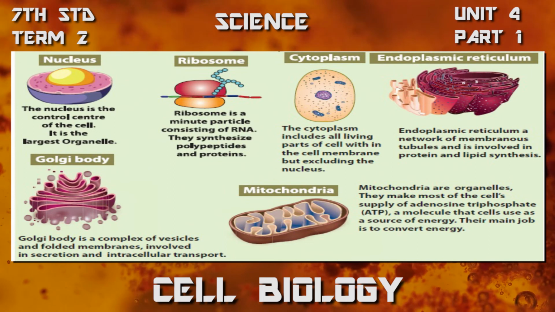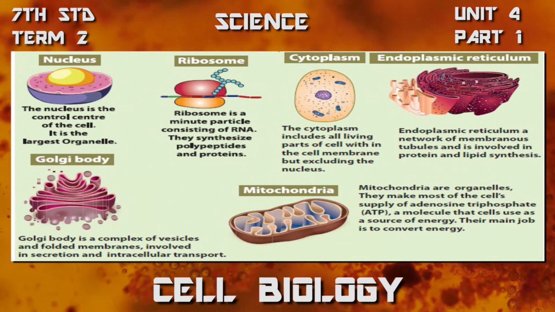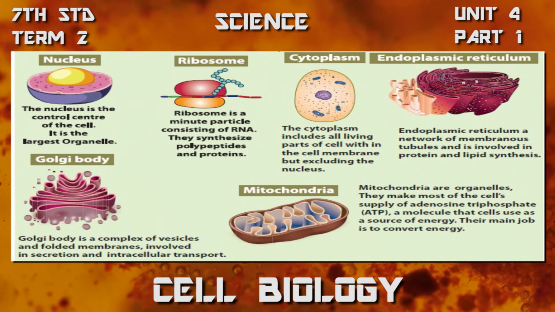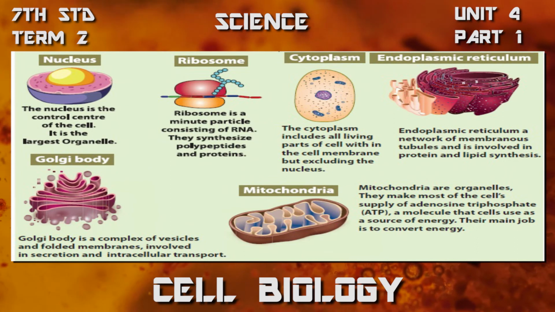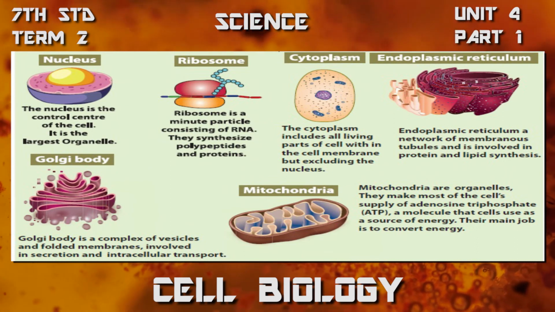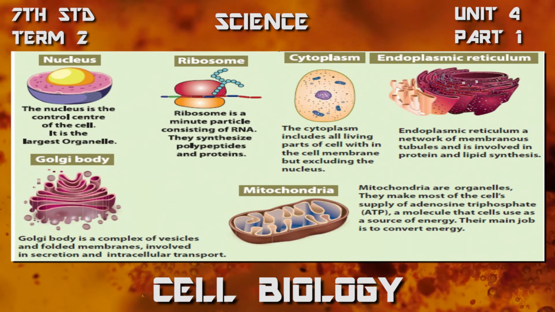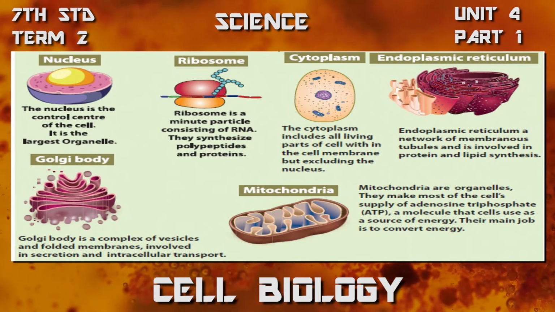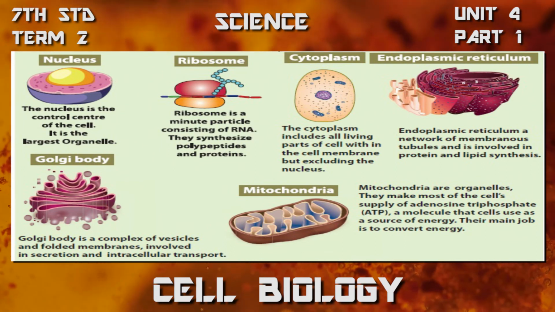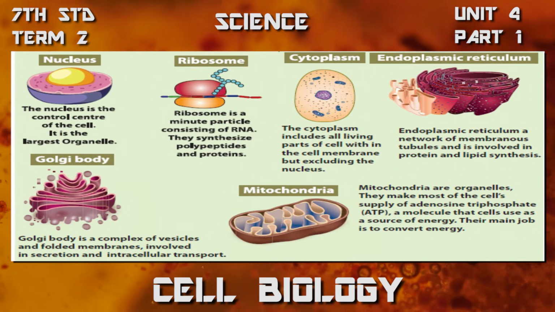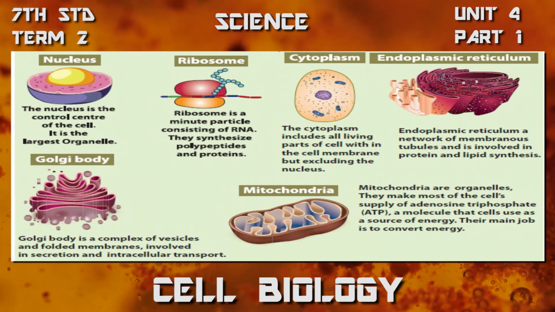Then the next one is the Golgi body. It is a complex of vessels. It is involved in secretion. Then the next one is the mitochondria. It is a very important organelle present in the cell. It is the powerhouse of the cell because it produces energy when the cell needs. This is the main job of the mitochondria, to convert food into energy.